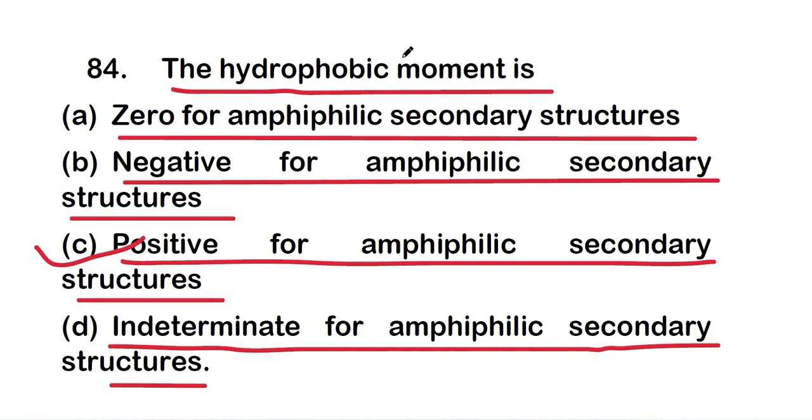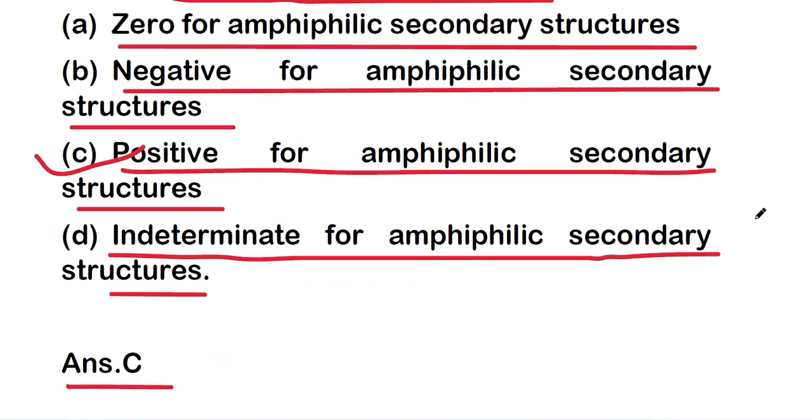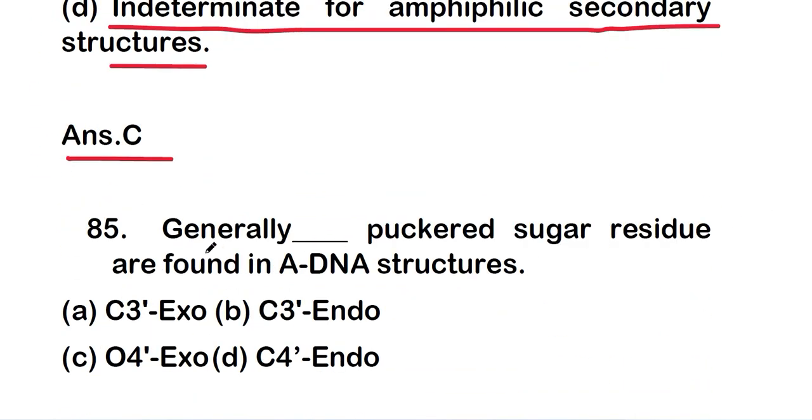Amphiphilic means they contain both hydrophobic and hydrophilic amino acids. So here the hydrophobic moment is positive for amphiphilic secondary structures of protein.